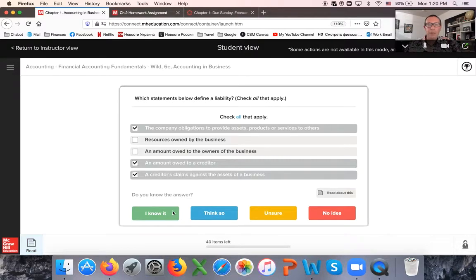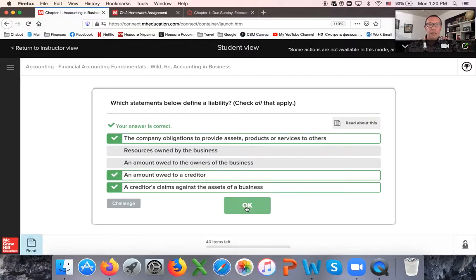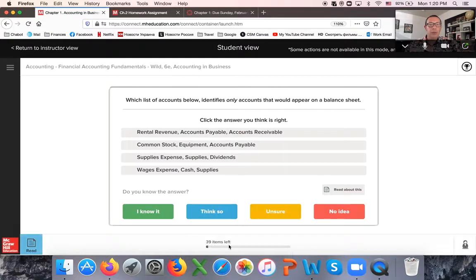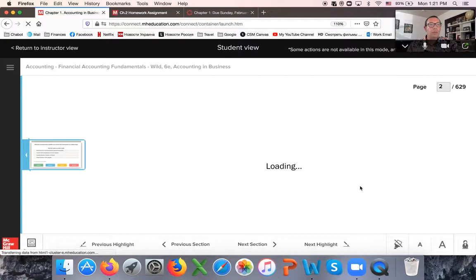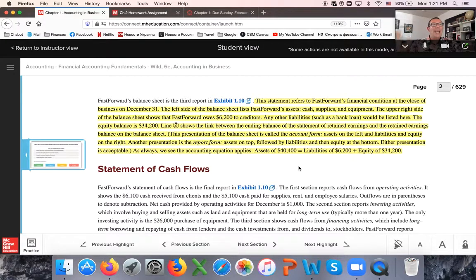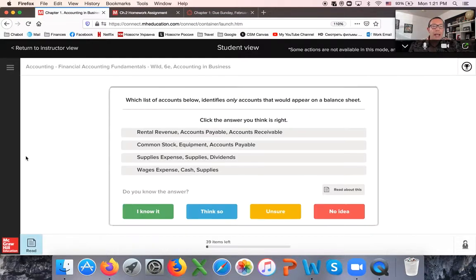So look on the bottom, I had 40 items left. I answered it correctly, so when I click OK, it goes down to 39 items. And I can exit this system right now, come back before the deadline, and it will remember where I stopped. So once you answer all the items, you get your 10 full points. And Learnsmart encourages you to go to the book to read about specific concepts. If you miss a concept, Learnsmart will give you another question for the same concept until you get it. So there is no way for you not to get full credit. If you're not getting full credit, it's just because you did not apply yourself.